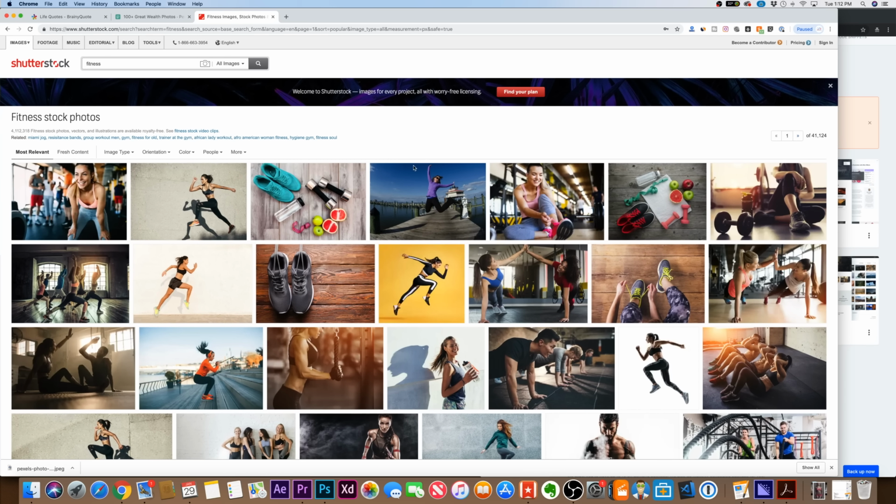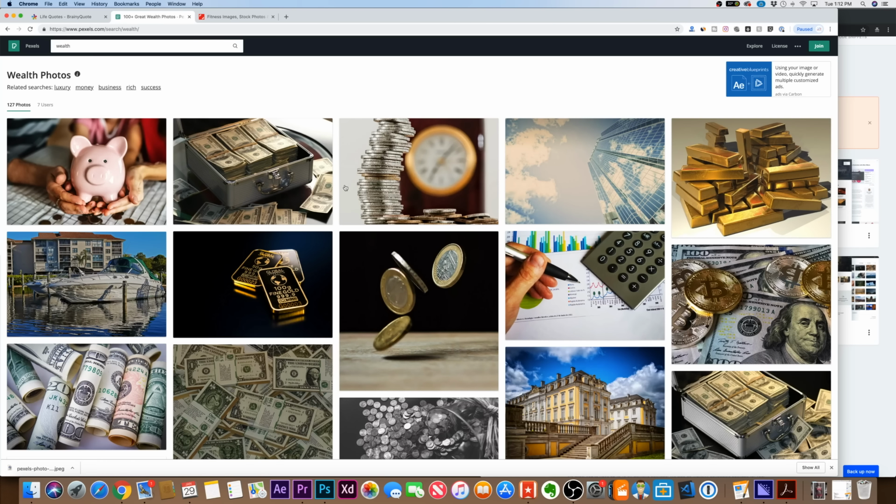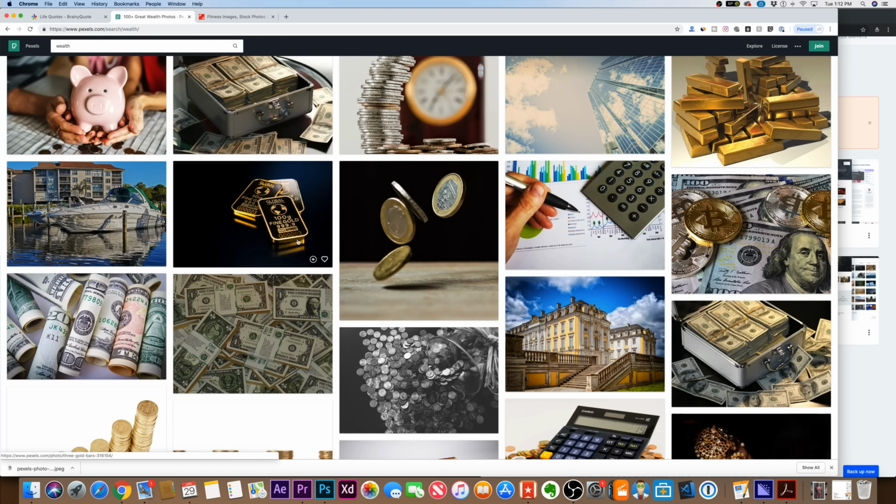There's thousands, but these do cost money, usually a few bucks per image. So I'll leave a link in the description for this, but I recommend you just get started with the free one. We're going to try to do all this for free without spending any money, because if you're starting from scratch, we don't want to invest anything till we get a little bit of steam here.